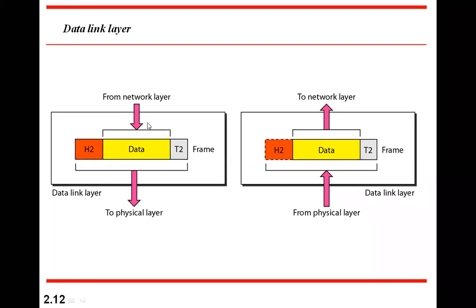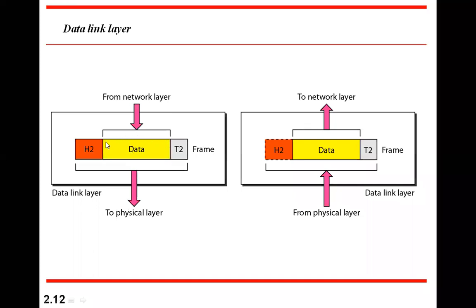Now coming to the next layer, that is the data link layer. The data link layer is coming between the physical layer and the network layer. Here the data is a set of bits between a header and a trailer. Whatever data is received from the network layer, it converts into frames. So the frame has the data received from the network layer plus the header and trailer part. This is known as a frame.